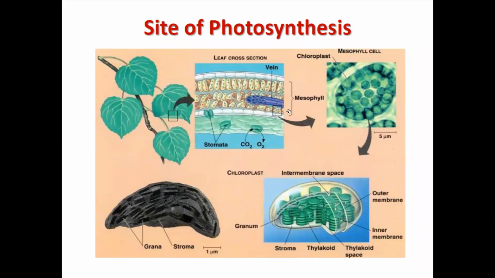This is the same image, a scanning electron microscopy image, as we are observing the structure of the chloroplast. So we need to understand first of all the structure of the pigment producing organelle.